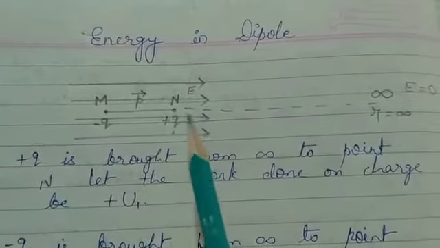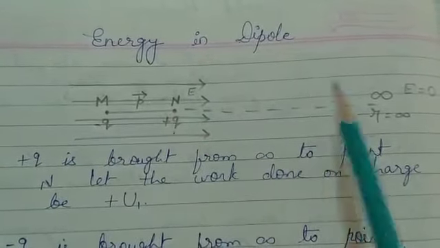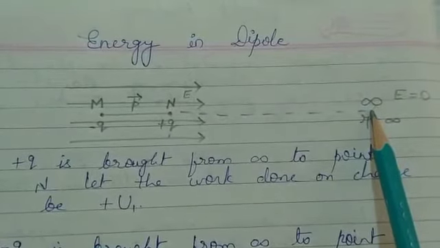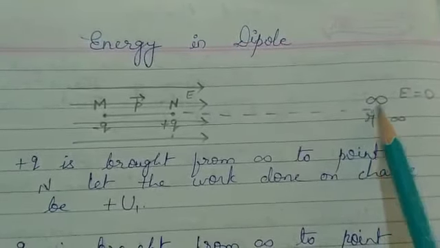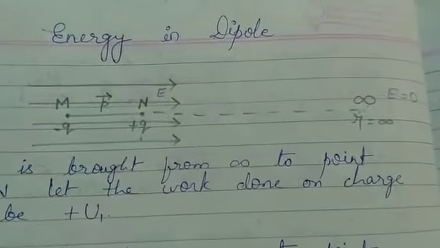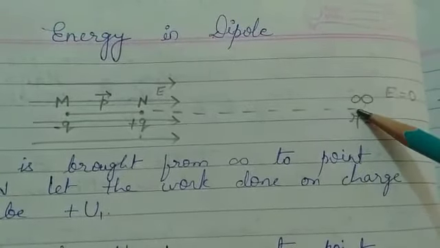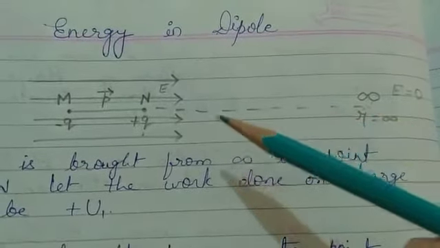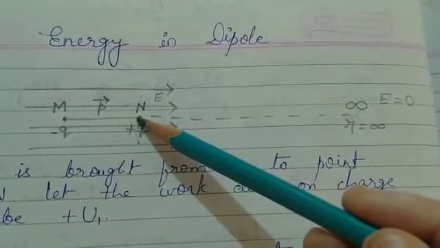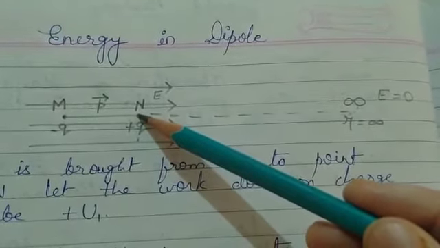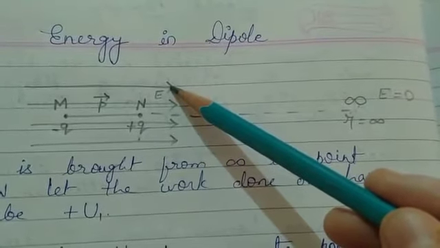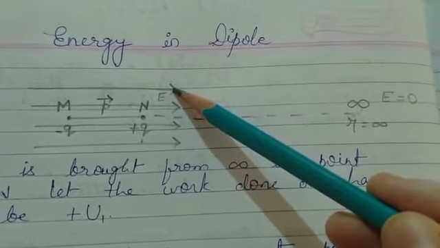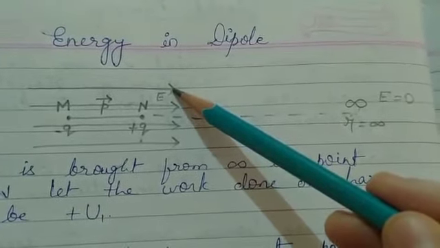Suppose we have one plus q charge at a point at infinity. From infinity we have to move this plus q charge to a point N in the electric field. Now this electric field is also because of a plus q charge; the source charge we took is plus q.